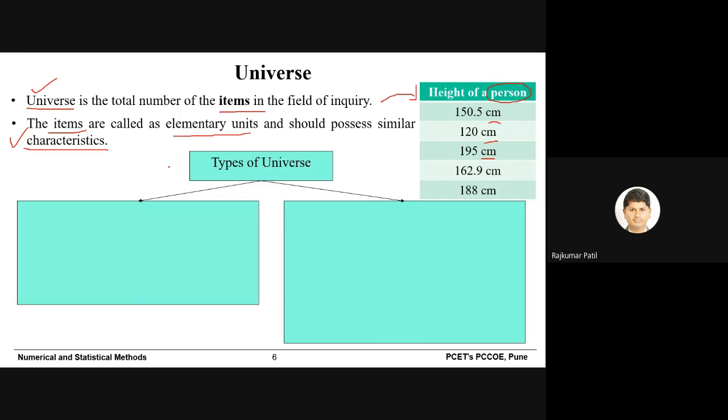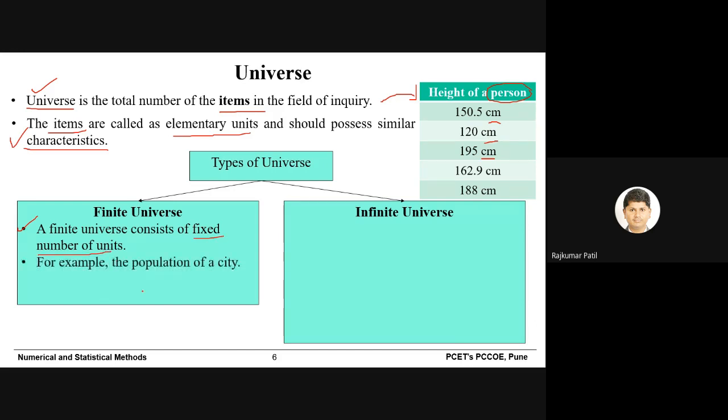Now, types of universe: finite universe and infinite universe. These are the two types. Finite has a fixed number of units, so that can be counted basically. For example, the population of Pune city we can count, or how many workers in a factory, or how many students are there in TA division, that can be counted. So it is called a finite population.